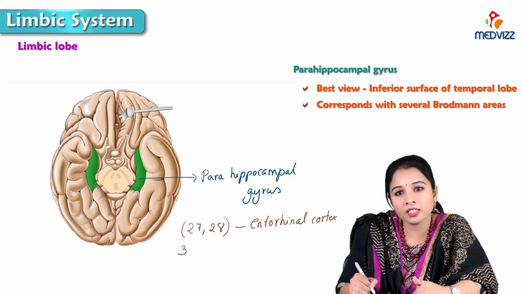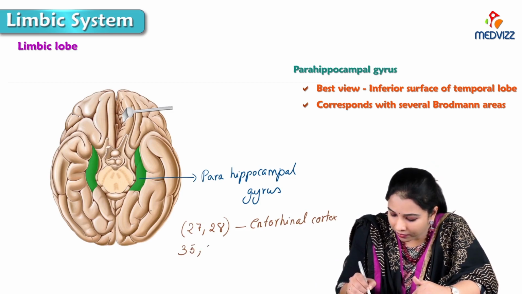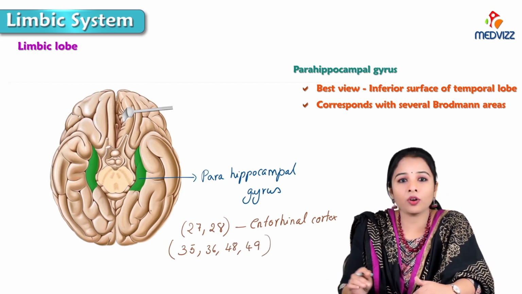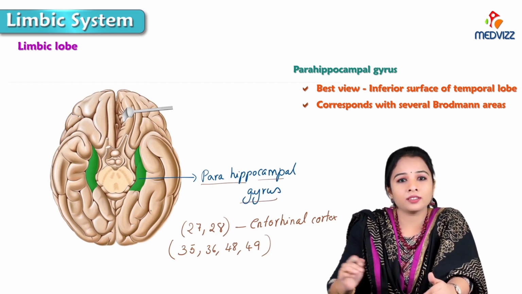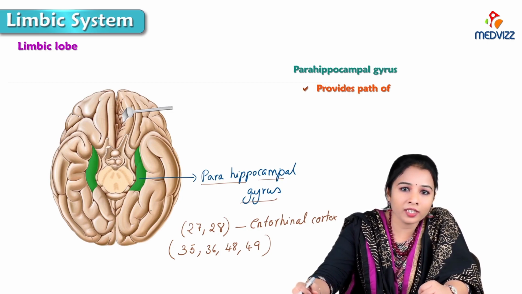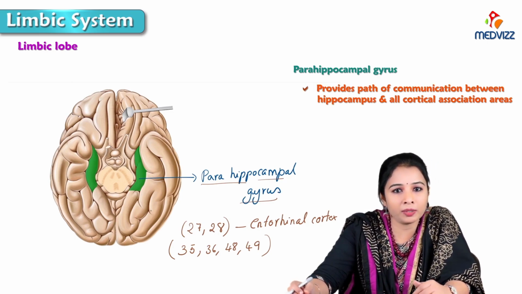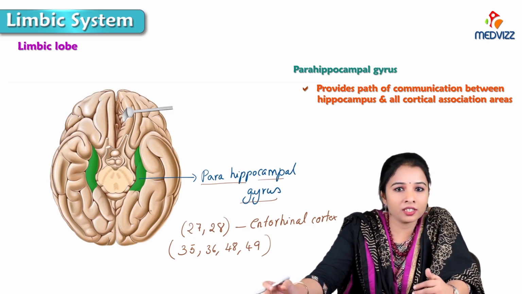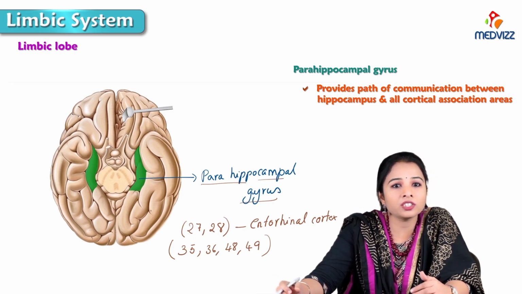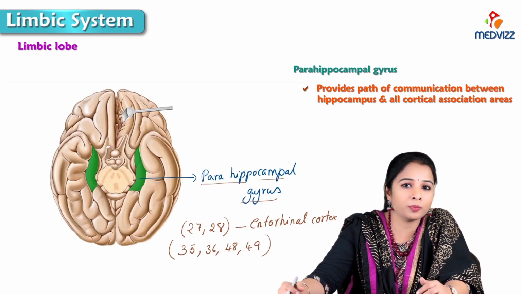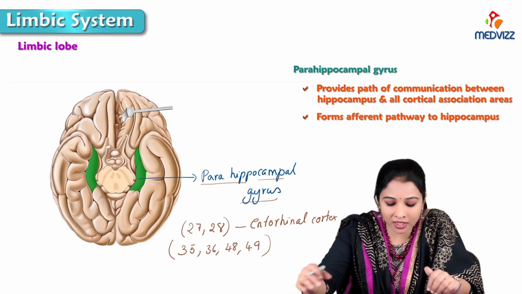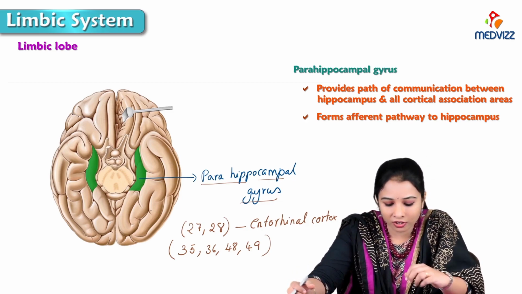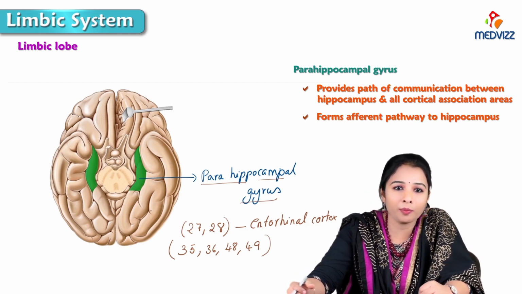And 35, 36, 48, 49 are also Brodmann areas associated with the parahippocampal gyrus. The parahippocampal gyrus provides a pathway for communication between the hippocampus and all cortical association areas, through which the afferent impulses enter the hippocampus. So it forms an afferent pathway to the hippocampus from the rest of the cortical areas. That is the main function of the parahippocampal gyrus.